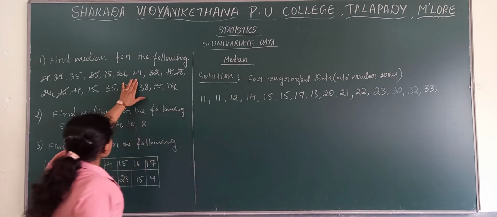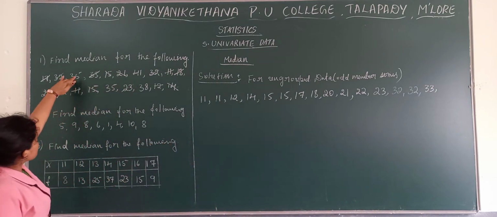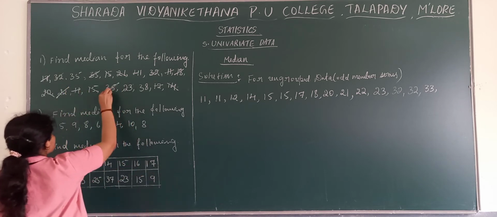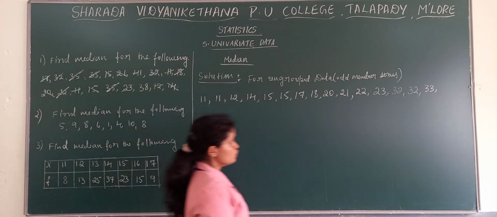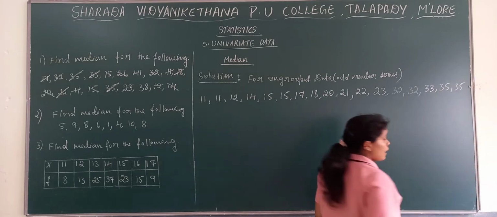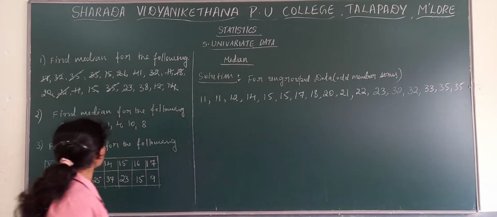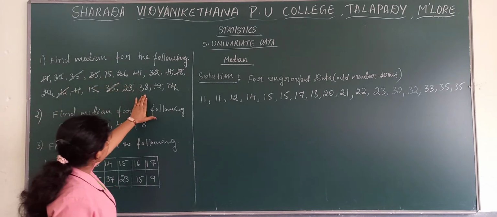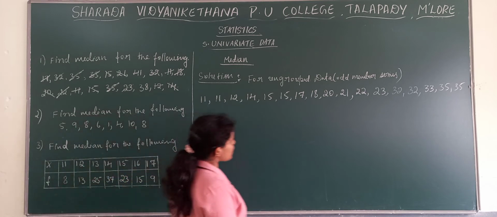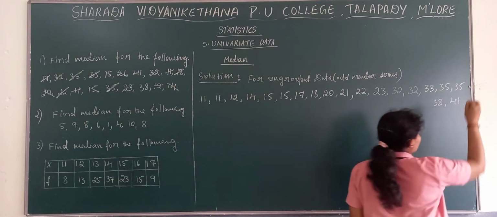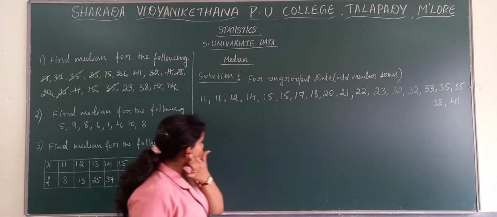34 we are not finding here. We have 35 here. 35 are there, 35 and 35. And see there next immediate number. Here 41 is remaining and here 38 is remaining. So next it is 38 and last one it is 41. So we arrange it in an order.